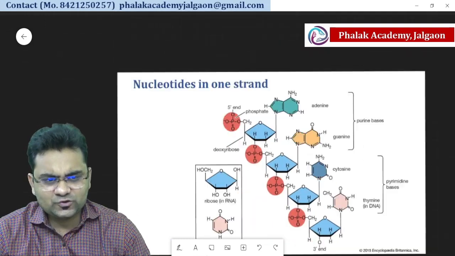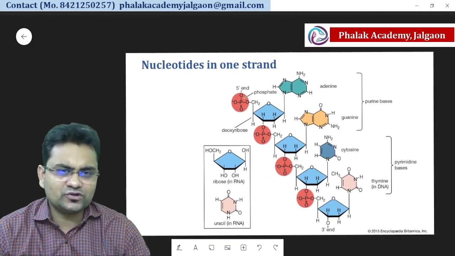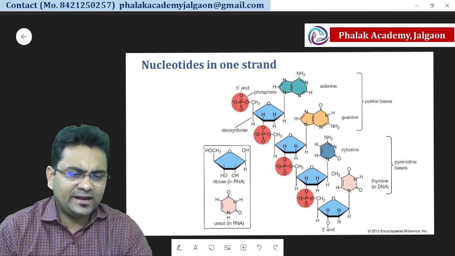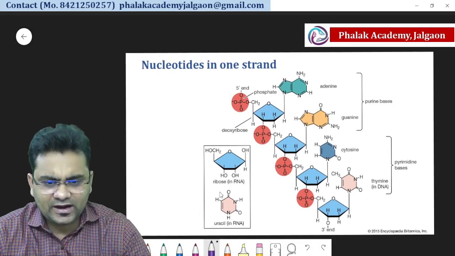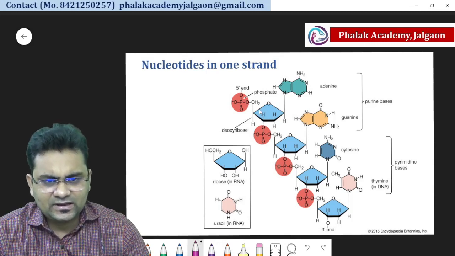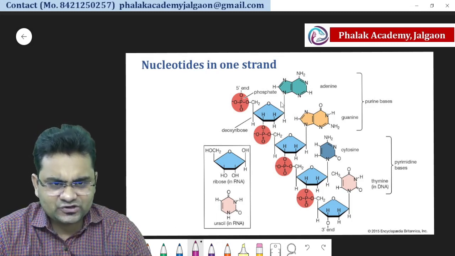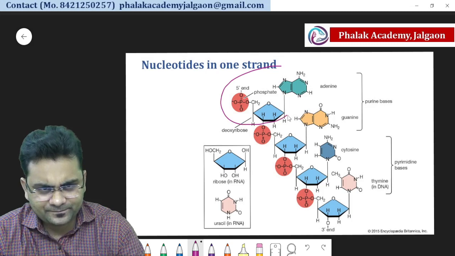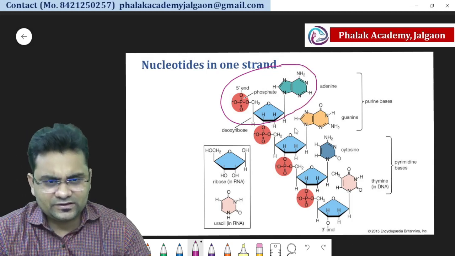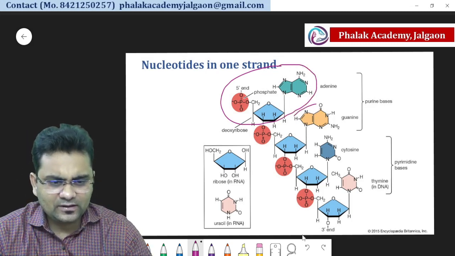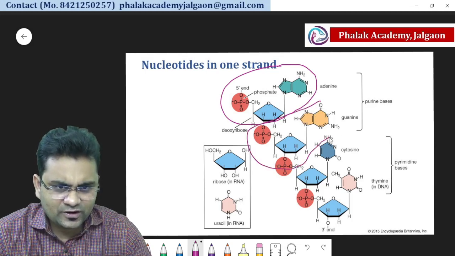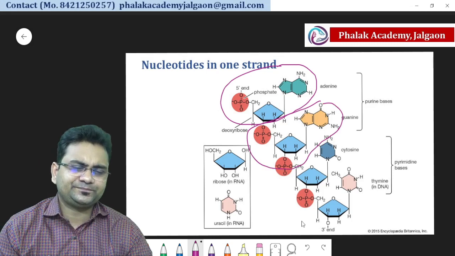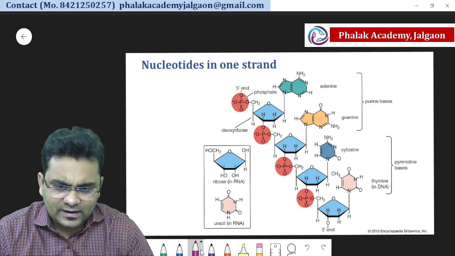Now how will these nucleotides join to each other and make the DNA? So you can see here, this is the one nitrogenous base, then phosphate and sugar. So this is the one nucleotide, this is the second nucleotide, and you can see this second nucleotide is joined with the first nucleotide. And how?